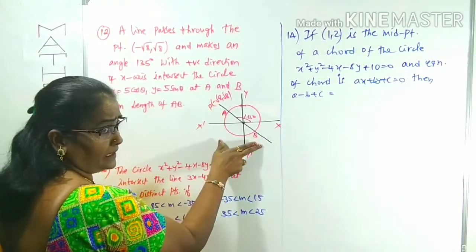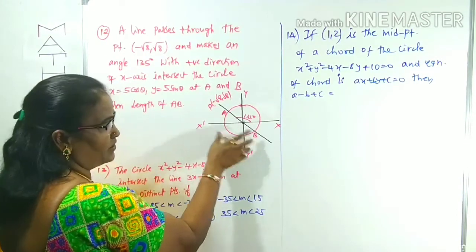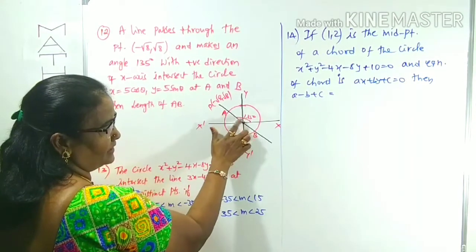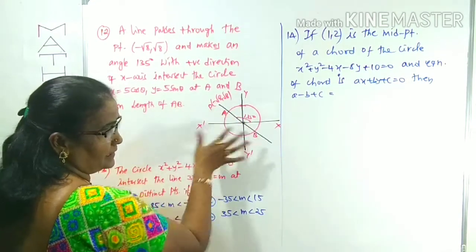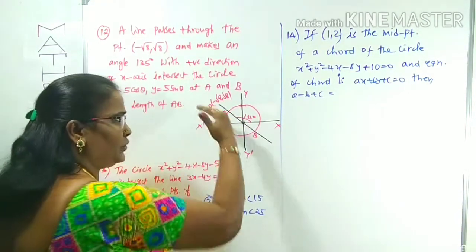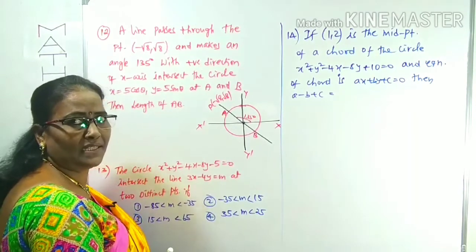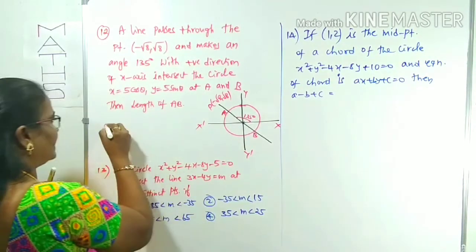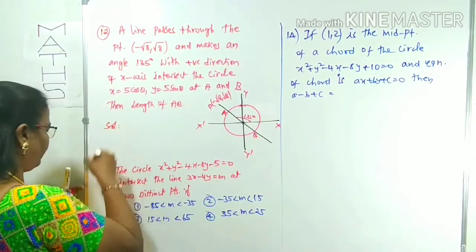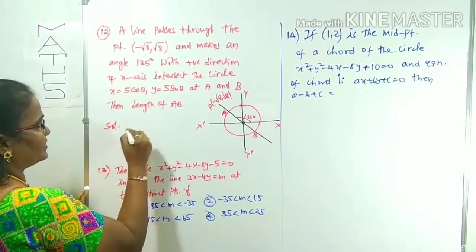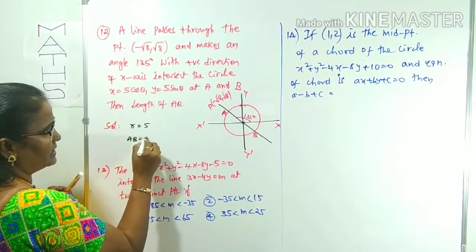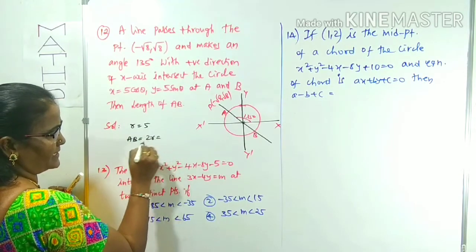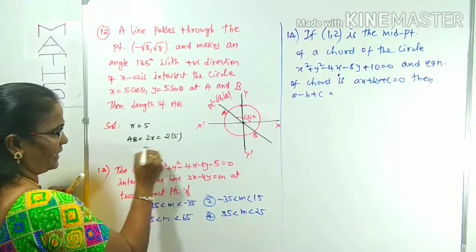AB is clearly the diameter, because it makes an angle of 135 degrees, meaning here 90 plus 45. It clearly divides the circle into two equal parts. That means it is a diameter. So what is the radius of the circle given? Circle radius r is equal to 5. So indirectly, what is AB? AB is equal to the diameter, that is double the radius. That is 2 into 5, which is 10.